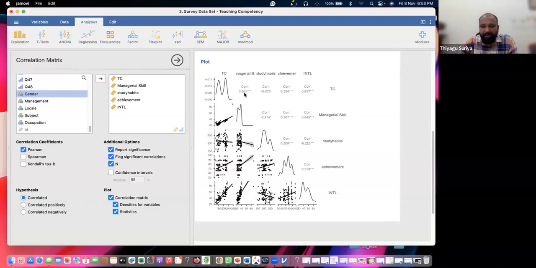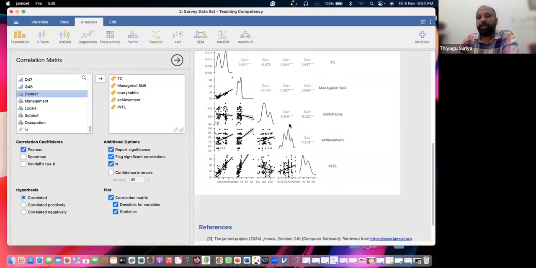What is the 0.801? What is the correlation between this? It is the relation between managerial skills and TC, the first one. Minus 0.075 is the relation between study habits and teaching competency. 0.354 is significant at the 0.001 level itself. This is the relation between achievement and teaching competence. Hope you are getting this diagram and the normality also. This is a diagram that even a layman can understand, the relation between the two variables.